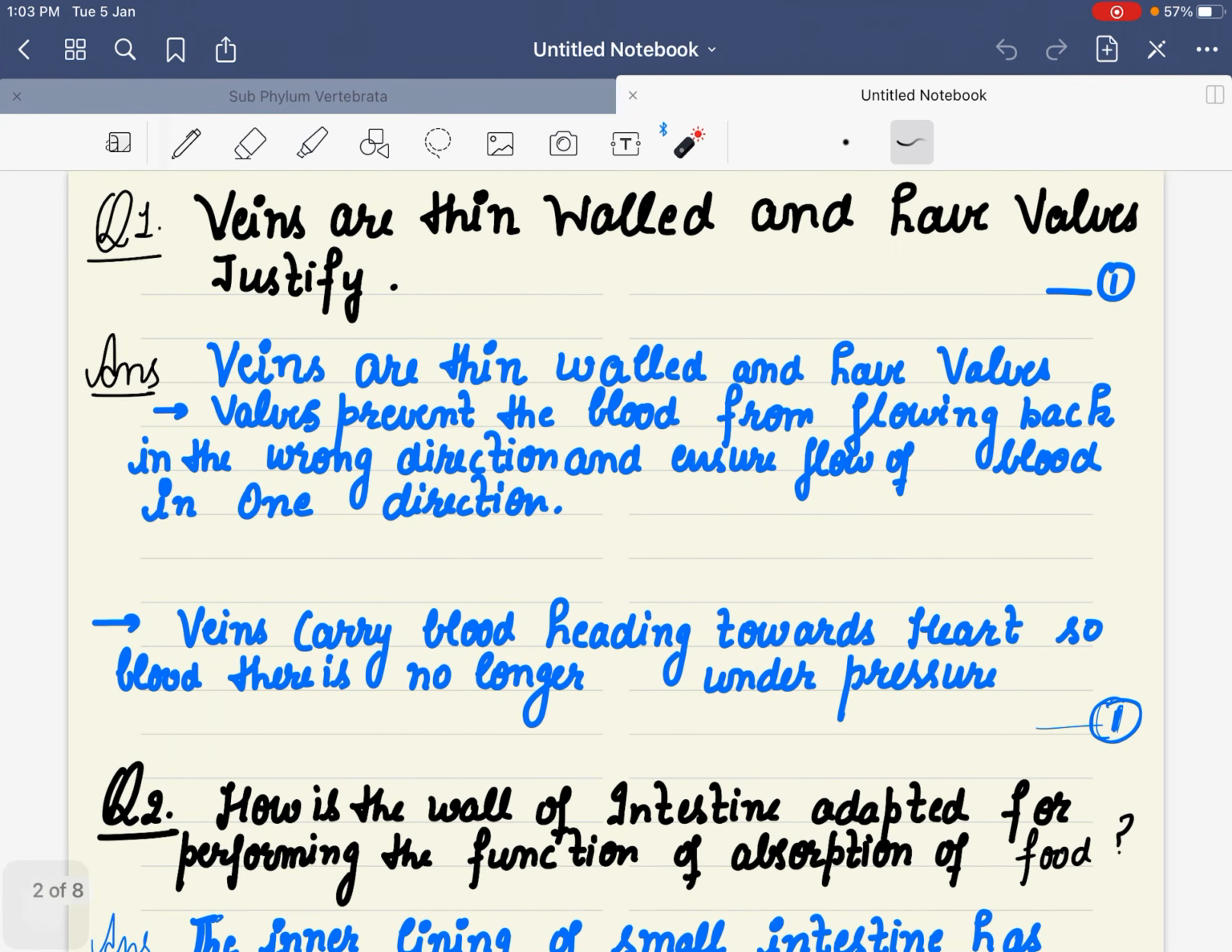So the first question they have asked is, veins are thin walled and have valves. We have to be very specific in our answer to what is asked. Veins are thin walled, just answer that first. Veins are thin walled and have valves. Now, they are thin walled. First thing, veins carry blood towards the heart.